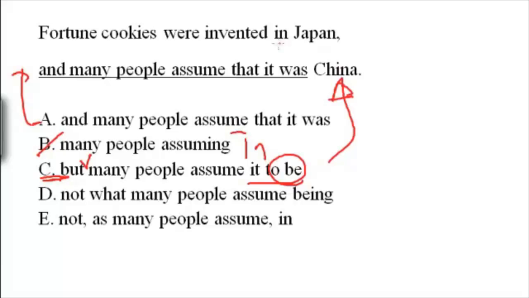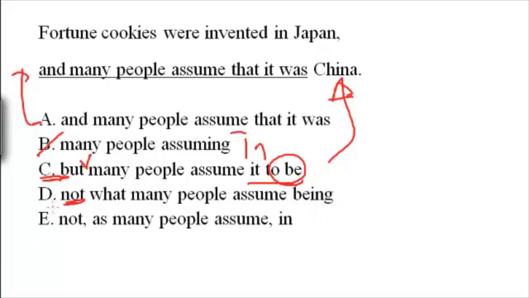So cookies were invented in Japan, and in C it says people assume it to be China. That's not parallel in the sense that it was invented in Japan, but in C it says assume it to be China, right? Not parallel, so we can't have C as an answer. What about D? D also has a contrast, not, right? Not what many people assume being, right? This is just a whole jumble of words, and being, I told you, when you see the word being over here, you should be very, very cautious, and in this case this is just nonsense.